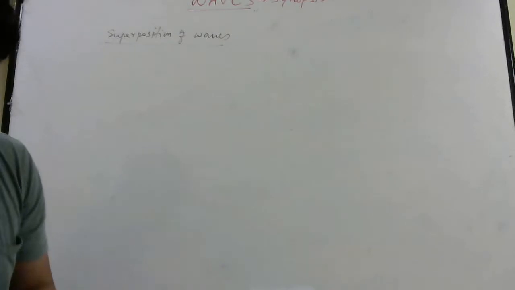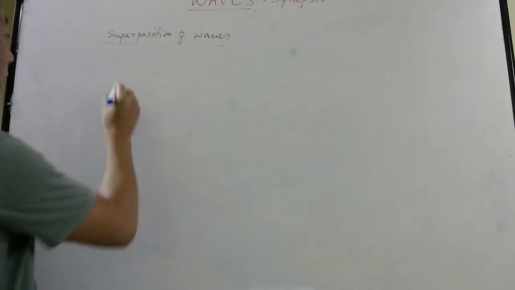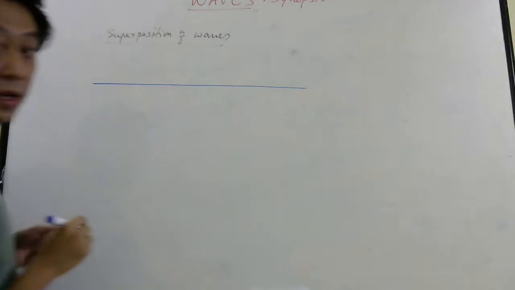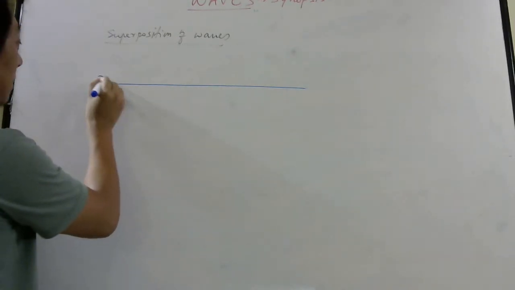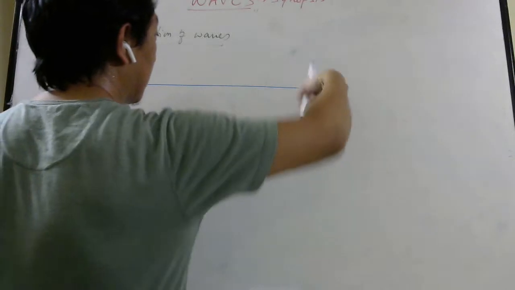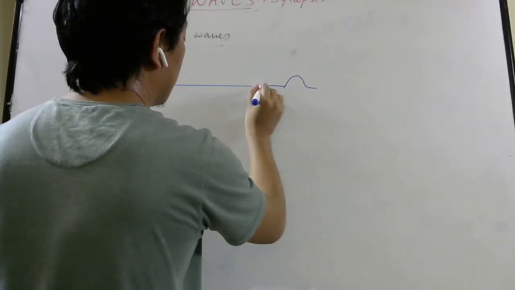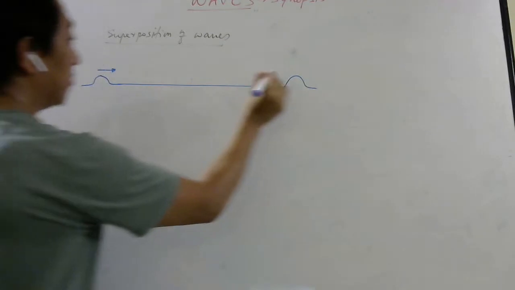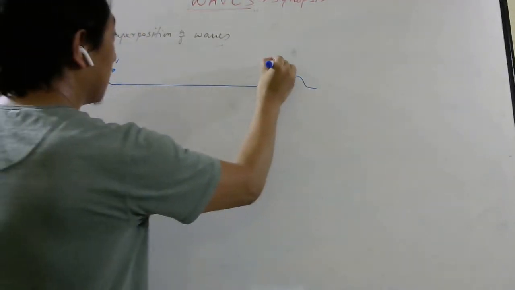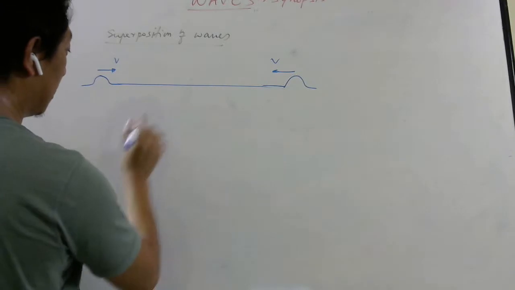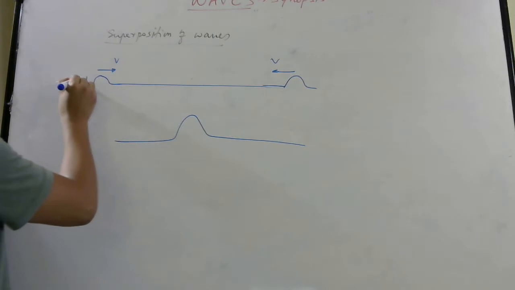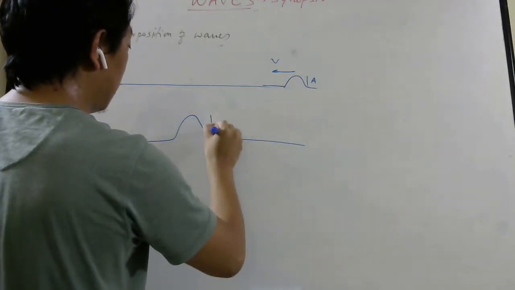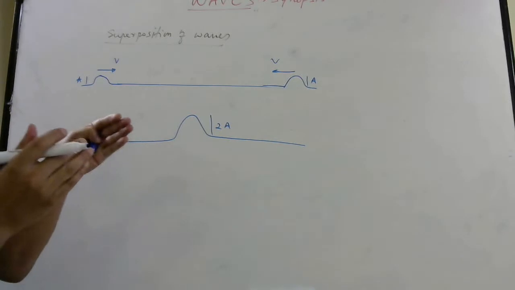Okay, so imagine I have a string like the previous one, and this time instead of creating a chain of waves, a continuous traveling wave, let me create a pulse like this. So I create a pulse like this here, and you create a pulse like this here. As discussed before, this pulse will travel with some wave velocity, and when they meet here, it will look like this. So if this is amplitude A, and this is amplitude A, this will have amplitude 2A. So this is the meaning that the waves can overlap.